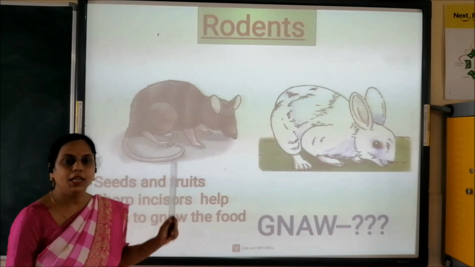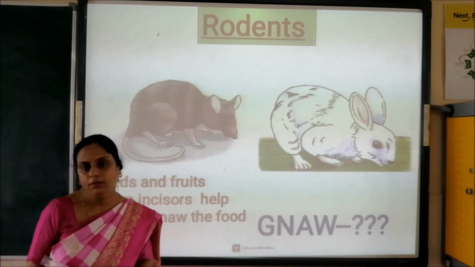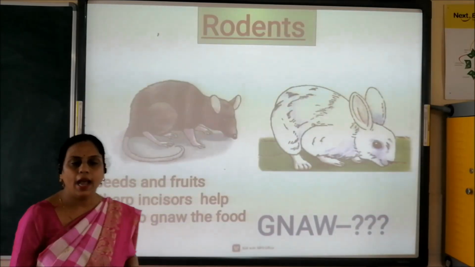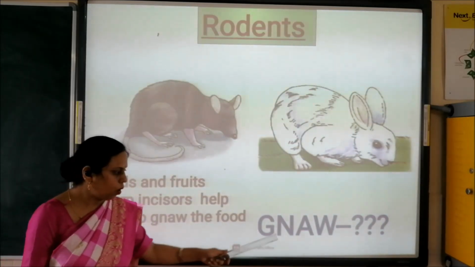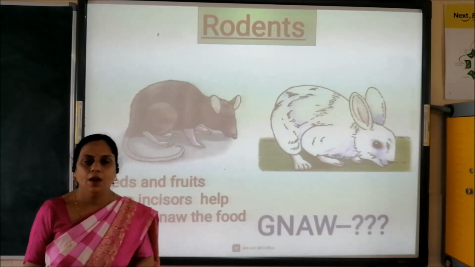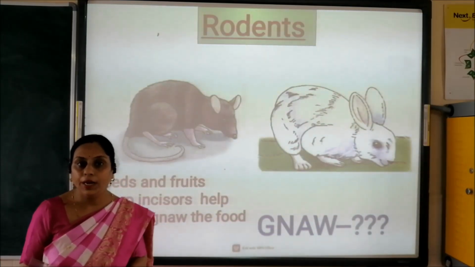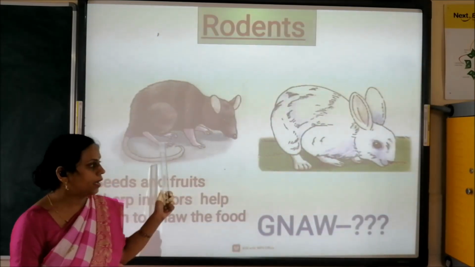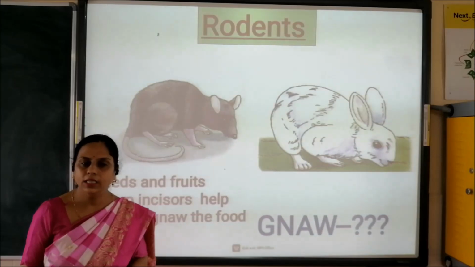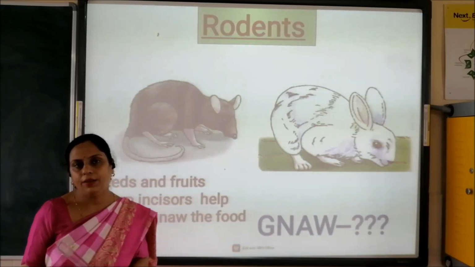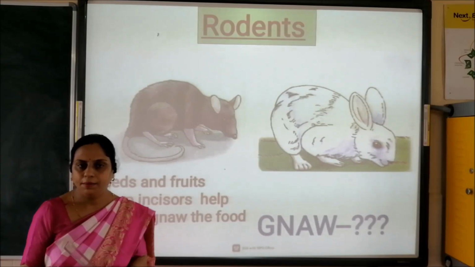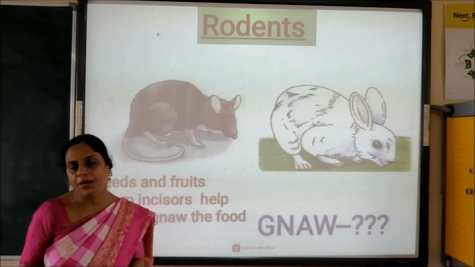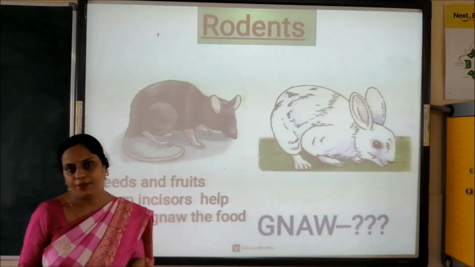So these rodents eat by gnawing their food. They eat seeds and fruits. Now children, what do you understand by gnaw? Gnaw means to bite quickly and repeatedly. These rats and rabbits eat seeds and fruit quickly without stopping. That means they eat seeds and fruits repeatedly, taking quick bites with their sharp front teeth.